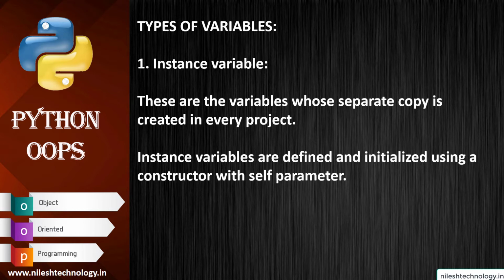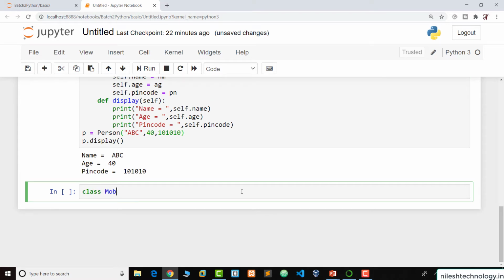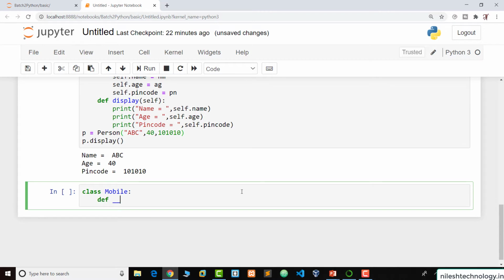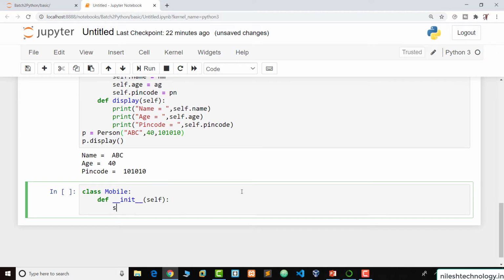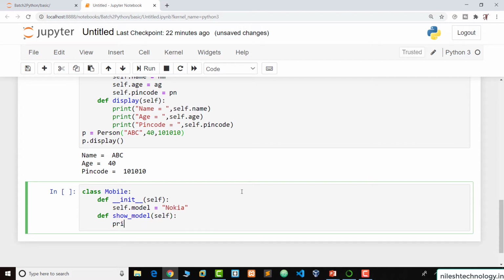So going to the Jupyter notebook. This is my class Mobile, and for example this is one constructor, init, and inside this we assign one model, for example Nokia. def show_model, and we print here the model name, self.model.